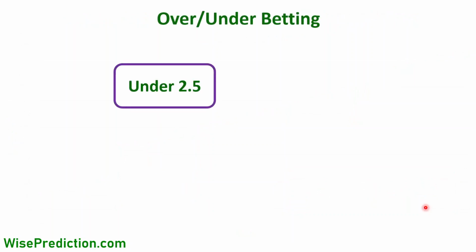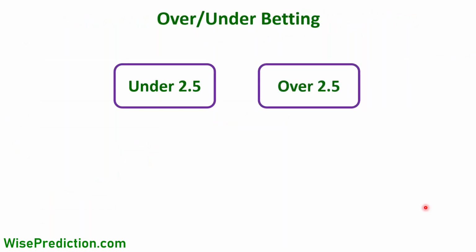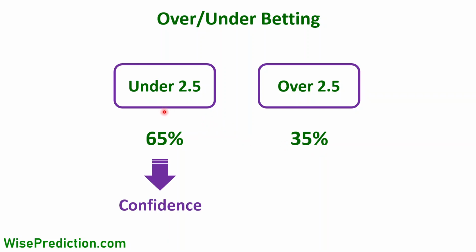For over-under betting, we provide predictions for under 2.5 and over 2.5 goals. And for each case, we provide probabilities. In this example, the probability of our AI models is given as 65% for the under 2.5 goal scenario, and for over 2.5, the probability is given as 35%. And 65 is bigger than 35. Our prediction in this case is that the match is going to end with under 2.5 goals. And this 65% represents the level of confidence that we have for our prediction. So the higher the confidence, the higher the accuracy happens to be in general. So please keep in mind.